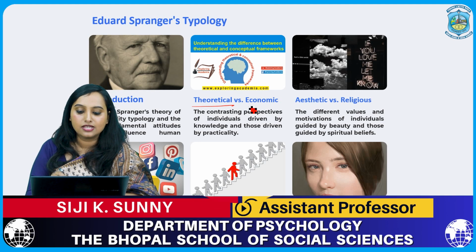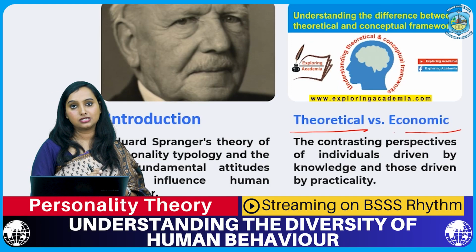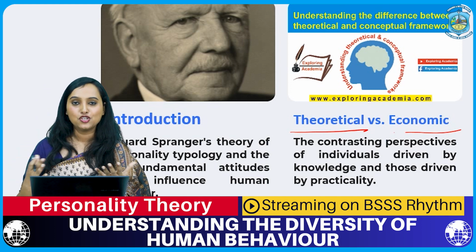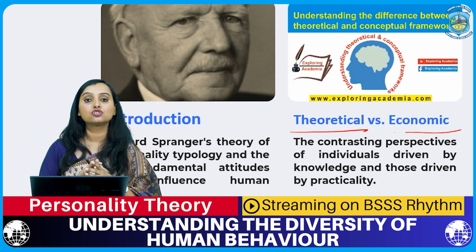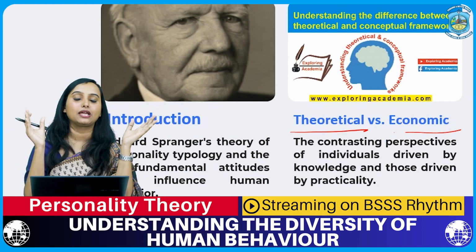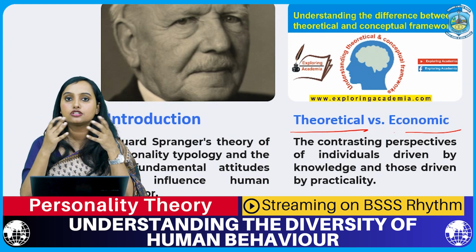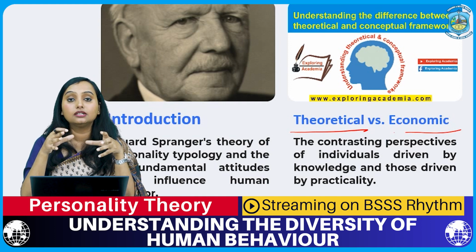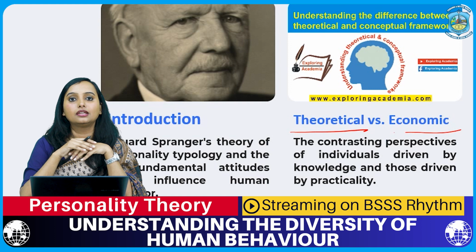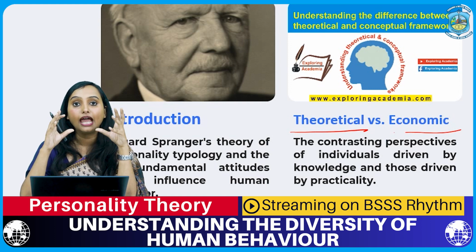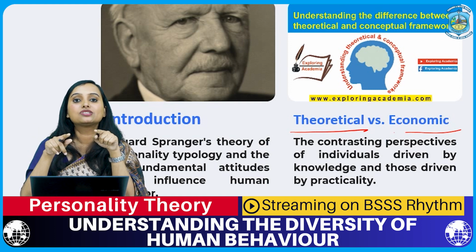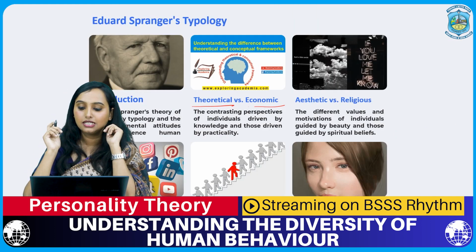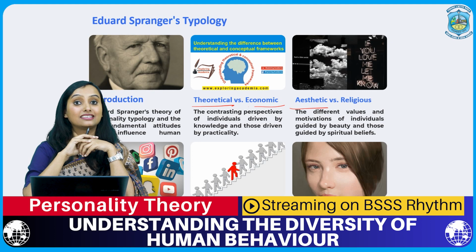The next we have is the economic typology, and he says these are the people who are utilitarian. So economic people are the ones who would see every object, every perspective in terms of economy. For example, if you give these people an apple, rather than consuming this apple, they would start thinking what more could be done and what ways could be looked for to sell this apple so that certain money could be generated.